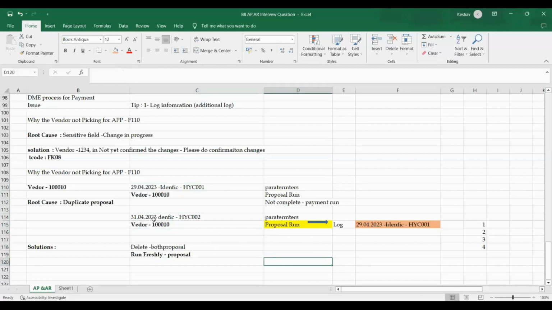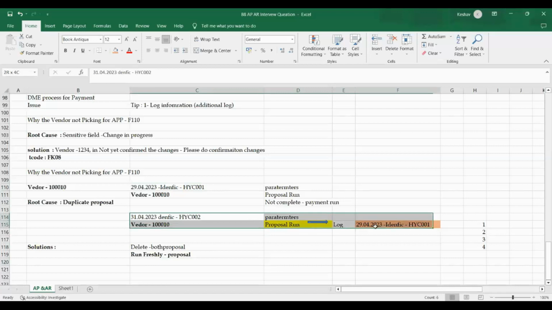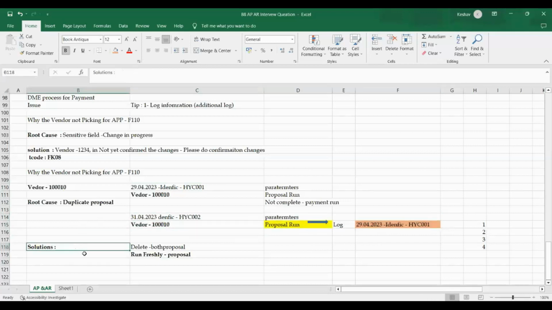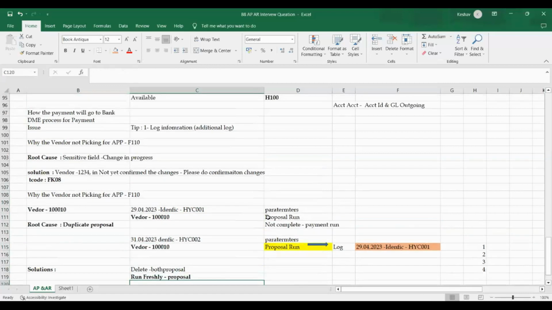So that's the reason SAP has prevented it in this manner. Meaning, there should be only one proposal. The proposal is the main priority for making a payment. So the reason is that at proposal level it is locking the system. This is one of the issues for a duplicate proposal. We need to avoid it. I recommend you go ahead and delete it. The source to identify this issue is the log. Make sure of this one thing.